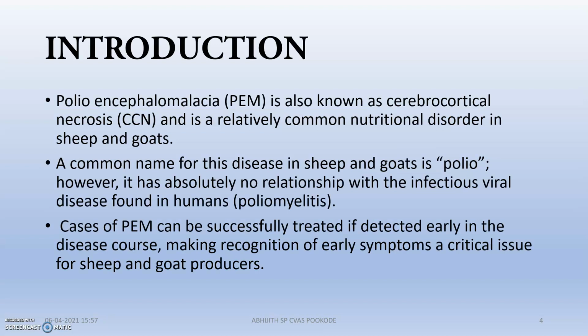So moving to the introduction, polioencephalomalacia or PEM, which is also known as cerebrocortical necrosis because the cerebrocortical region will be completely necrotized in this situation. And this is actually a common nutritional disorder found in sheep and goats. The common name for this disease is actually polio, which has no relationship with the infectious viral disease found in humans, that is poliomyelitis, but still we call them goat polio or sheep polio. The cases of PEM can be successfully treated if detected early in the life stage.